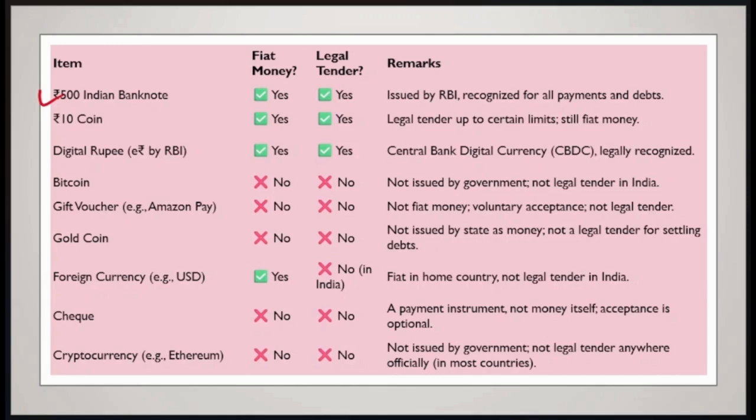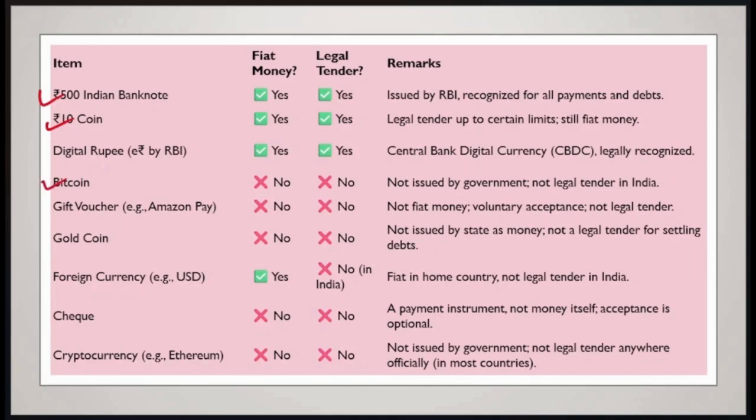But is it legal tender? Let's see. In order to become legal tender, the first condition is that it needs to be fiat money, which it is. So the first condition is satisfied. The second condition is that it is legally recognized for use in all debts and transactions. Can we use rupees 500 for the purpose? Yes. It is issued by the RBI and recognized for all payments and debts. That is why the rupees 500 Indian banknote is fiat money as well as legal tender. Similarly, the rupees 10 coin is also fiat money as well as legal tender.